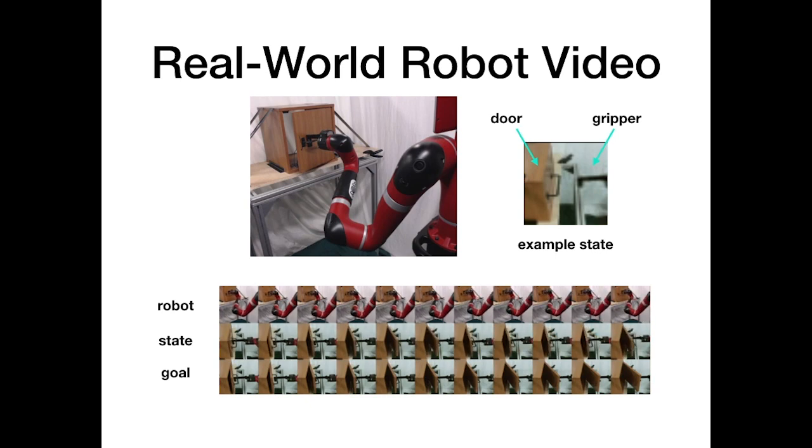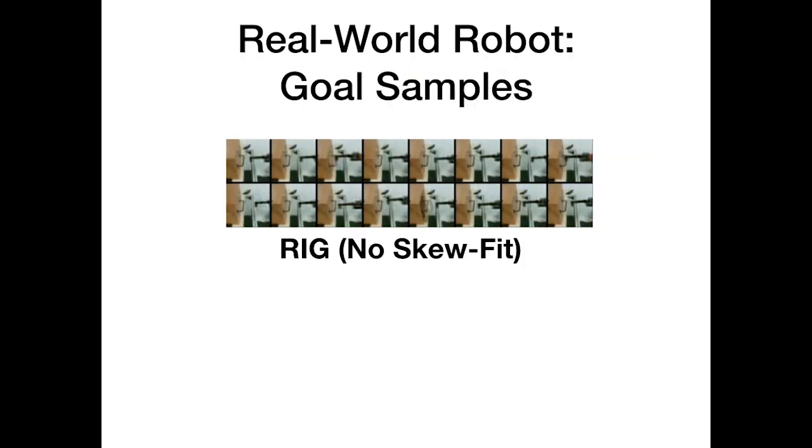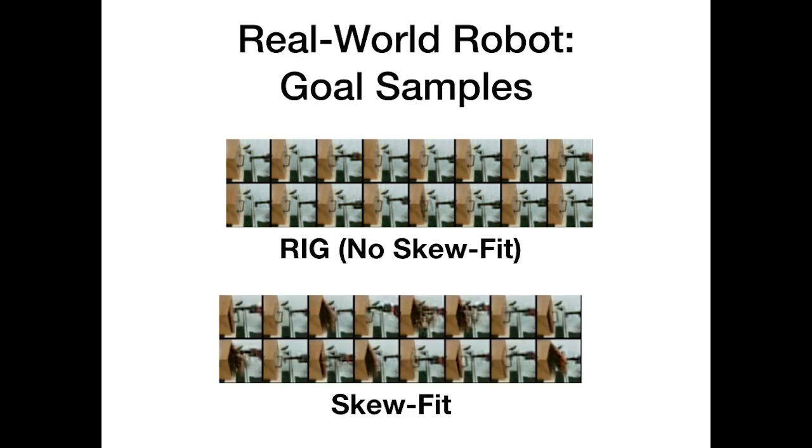We can better understand why Skew-Fit performs better by examining samples from the goal distribution. If we look at the goals that the agent sets for itself when we don't use Skew-Fit, we see that the goals all have the door closed. In contrast, when we use Skew-Fit, we see that the policy sets much more diverse goals. Many of the goals involve interacting and opening the door, which encourages the robot policy to practice reaching these different goals, rather than constantly practicing keeping the door closed.